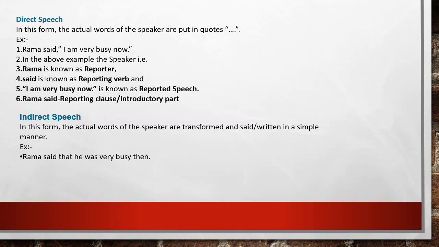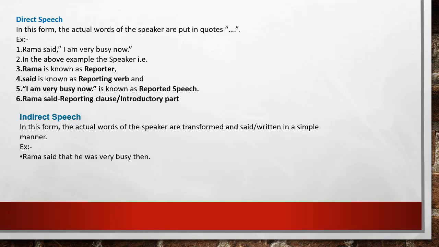As I told you, the part of the sentence that is after the comma is called your reported speech. So this is your reported speech. Okay? So Rama said, "I am very busy now." "I am very busy now" is your reported speech. So this must be very clear. What is your reporting clause? "Rama said" is your reporting clause. "Said" is your reporting verb. And "I am very busy now" is your reported speech.